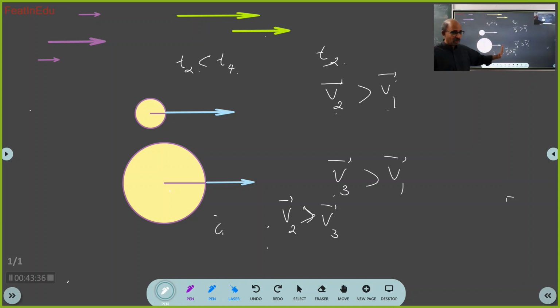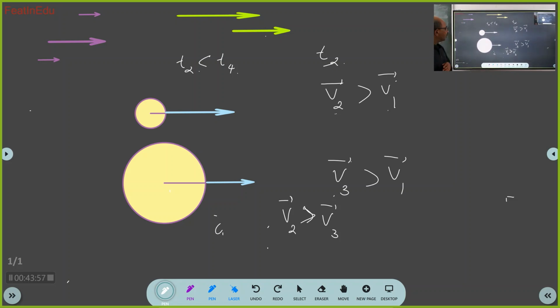But here I am only telling you the body is moving in a straight line. Frankly speaking, the body will not always move in a straight line. It can move like this and all. We'll discuss that in the next section. Now we are discussing one-dimensional motion, straight line motion. Got it? Yes, sir.